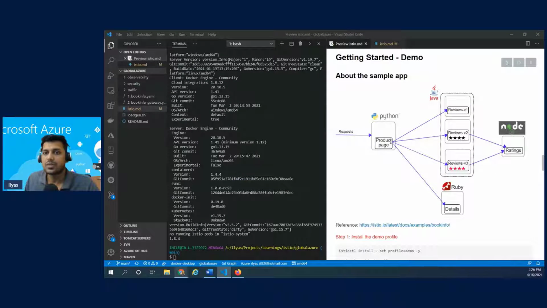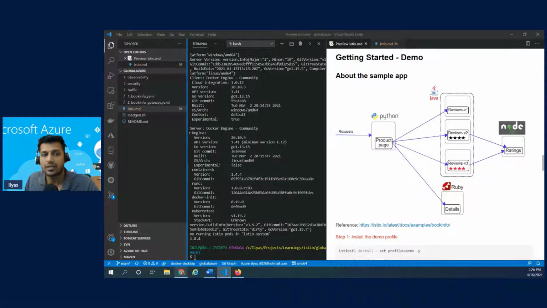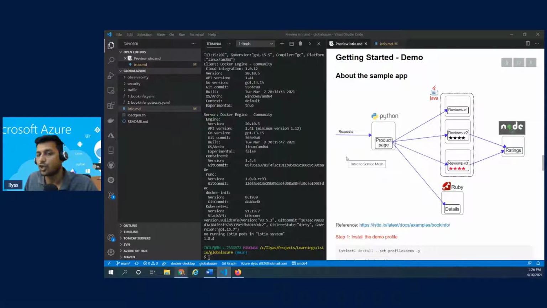So the first step is understanding the sample application, right? When you go to their documentation page, this is what you will find. The application is built with multiple stacks. The first, the homepage, is built using Python. In fact, you will also find the source code in the same repository. And then there is a reviews microservice, which has multiple versions.